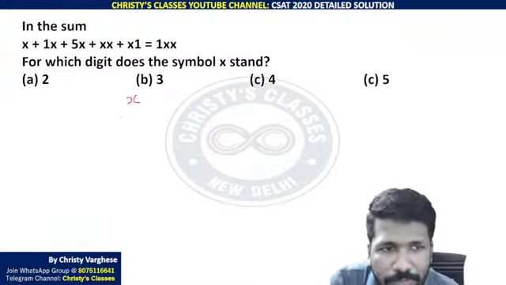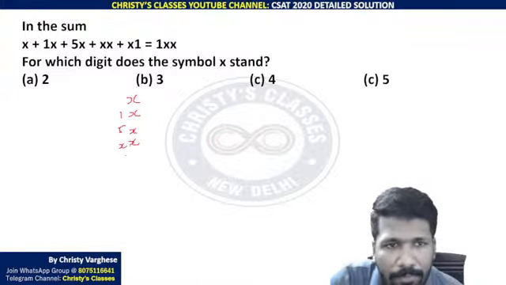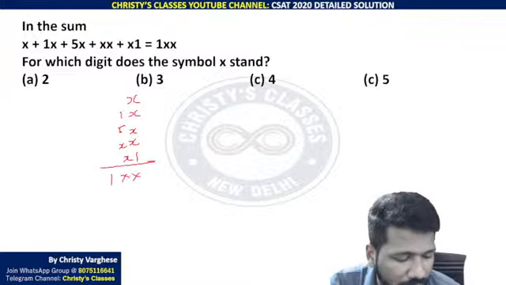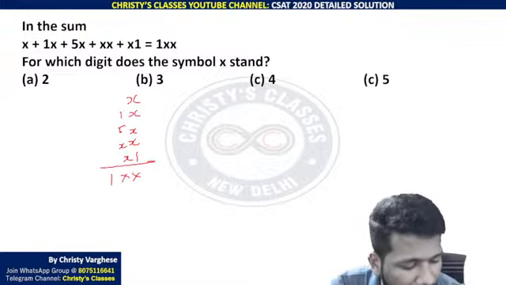The sum x plus 1x plus 5x plus xx plus x1 is equal to 1xx. X is a symbol. We need to find what it is.